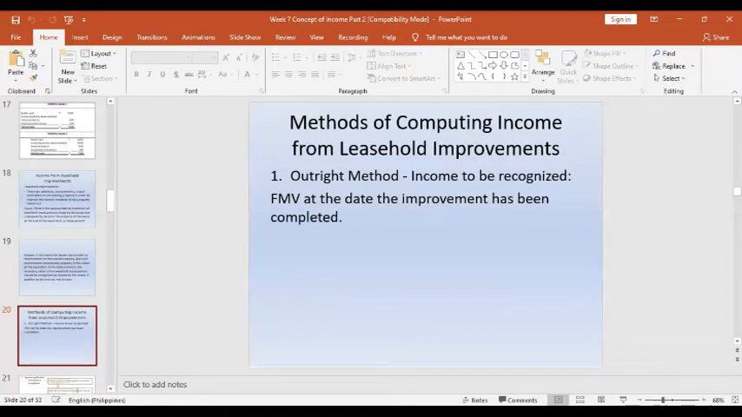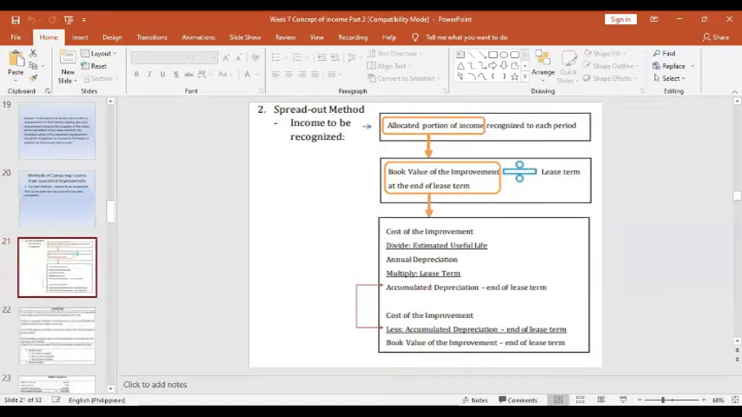So it's a one-time method where you include the income from leasehold improvements in your rent income upon the completion of the improvement. And the basis is the fair market value. The second method is the spread out method. Okay? So how does this spread out method recognize the income from the leasehold improvements? First, we have to know the allocated portion of income recognized to each period. And after that, whatever the book value of the improvement at the end of the lease term, it should be divided over the lease term.